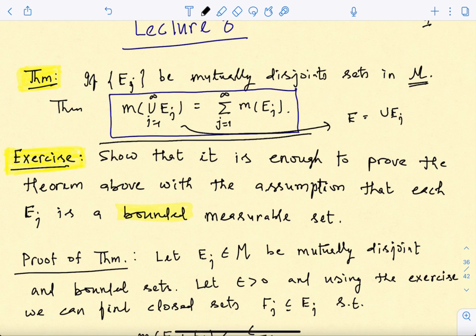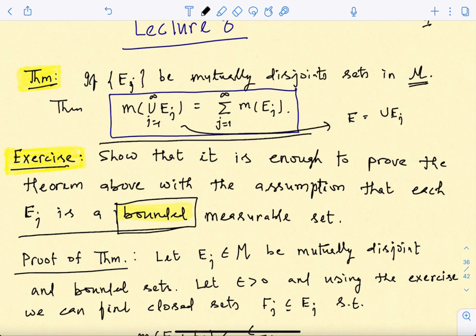So first you need to do this exercise. This exercise tells us that in order to prove this general statement, it is actually enough to prove it with an extra assumption on this collection, namely that the sets are bounded. So in addition to the hypothesis that they are mutually disjoint, if I also assume that these sets are bounded and prove this theorem, then from there we can deduce the general result.